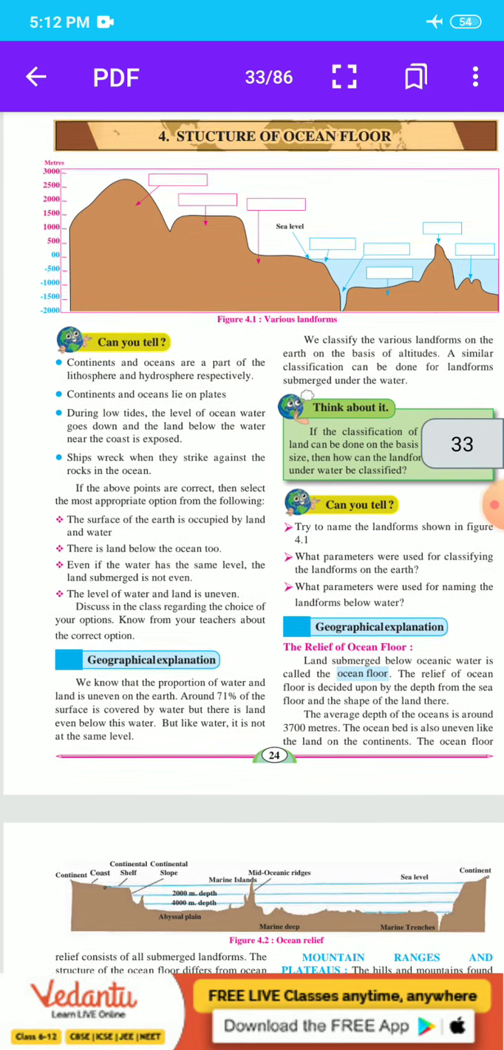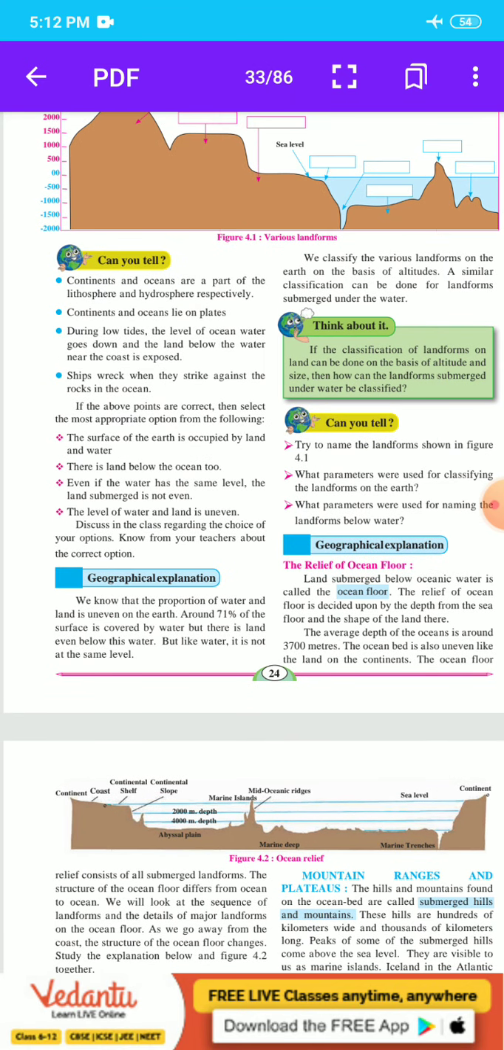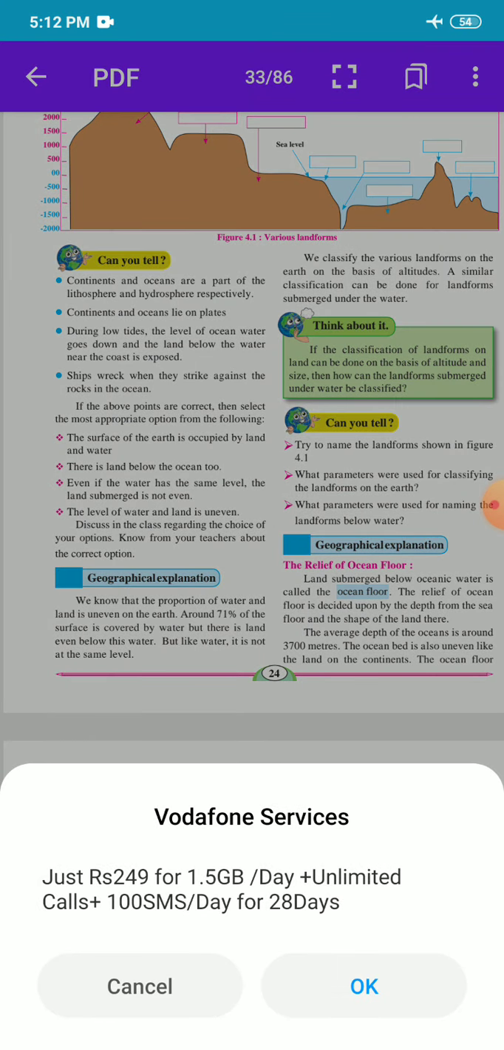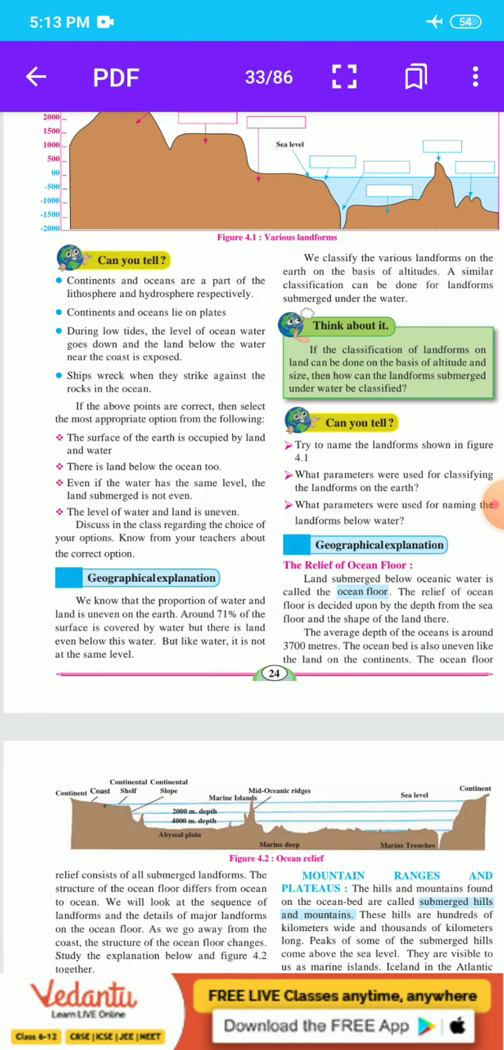Our next point is the geographical explanation. We know that the proportion of water and land is uneven on the earth. Around 71% of the surface is covered by water, but there is land even below this water. But, like water, it is not at the same level. We classify the various landforms on the earth on the basis of altitudes.